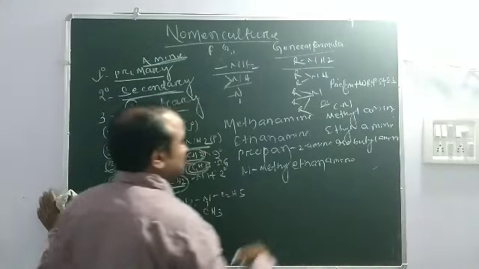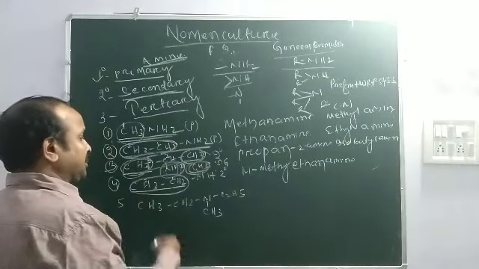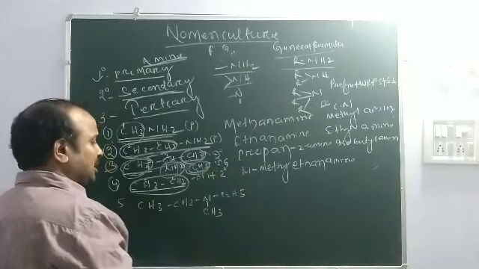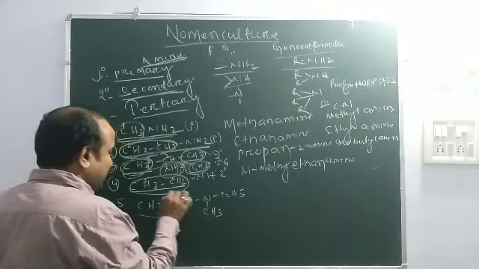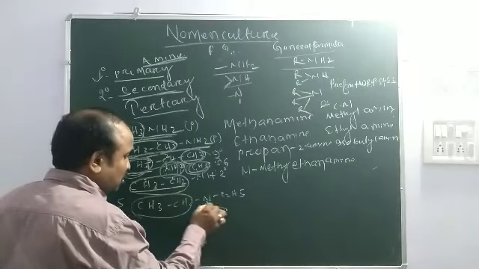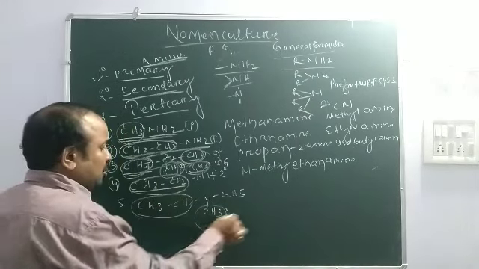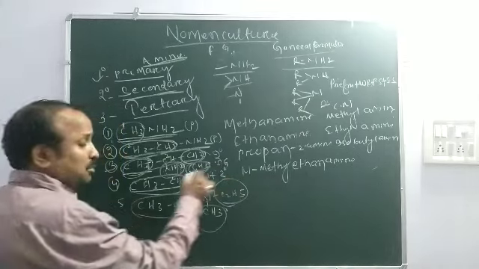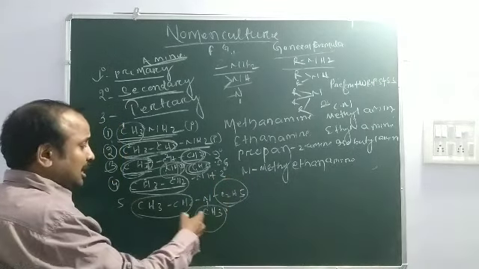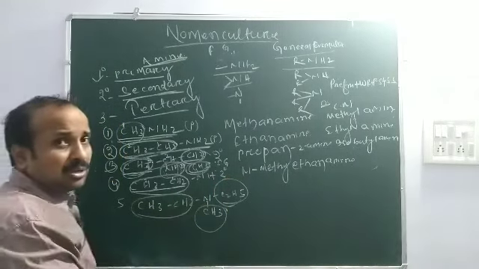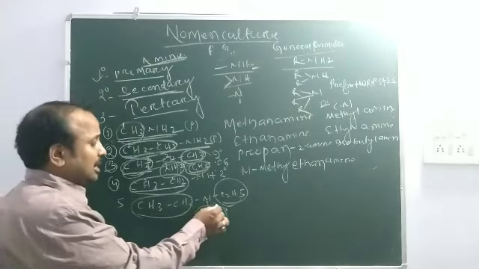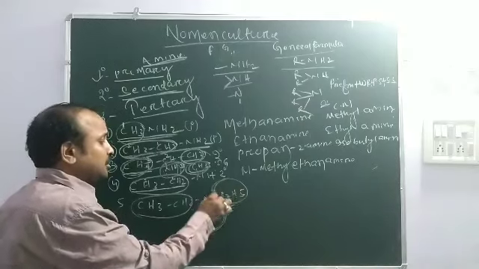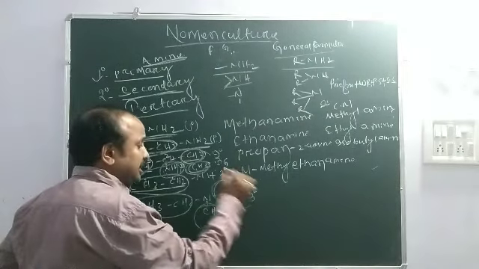Amine, or ethyl-methylamine. The common name is ethyl-methylamine. Here you see one carbon chain or alkyl group. This is also one alkyl group, and this is also one alkyl group. There are three alkyl groups connected to nitrogen. How many alkyl groups are connected to nitrogen? Three alkyl groups are connected to nitrogen. So it is tertiary, or 3 degree.